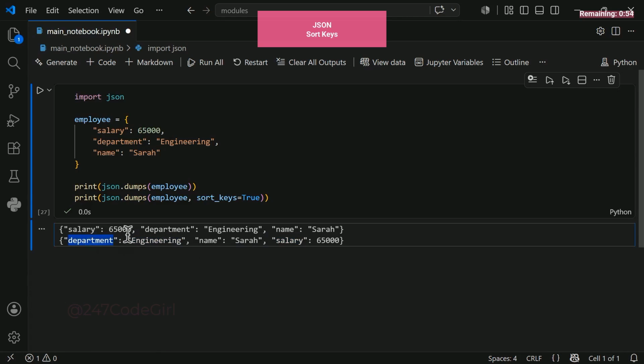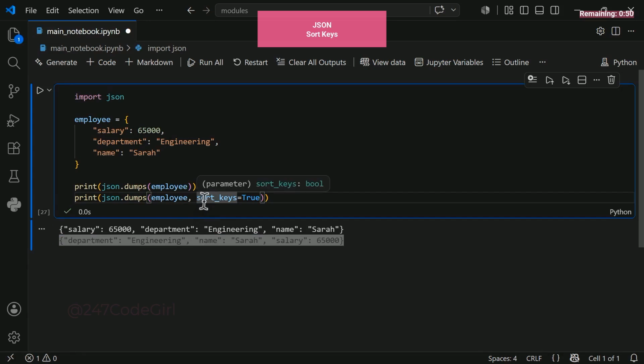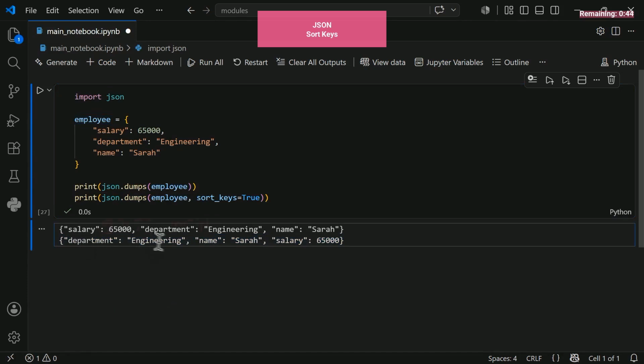So why should you use this? Why put effort into sorting keys? It is perfect for testing. Tools like Git and file diff checkers expect both files to match line by line. If your keys are randomly ordered, you will get annoying mismatches. But sorting by keys guarantees identical structure every time. Whether you have department, name, or age, the layout stays predictable.